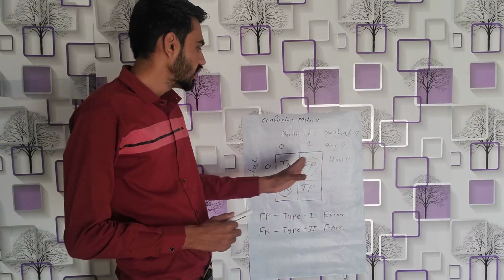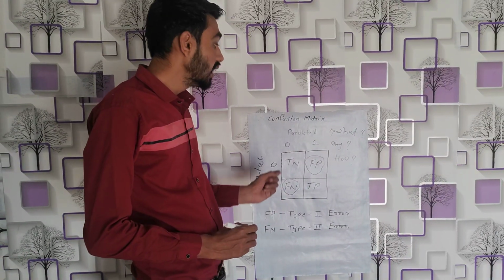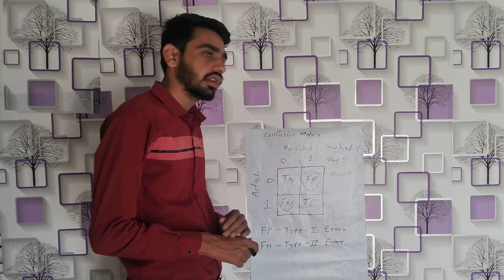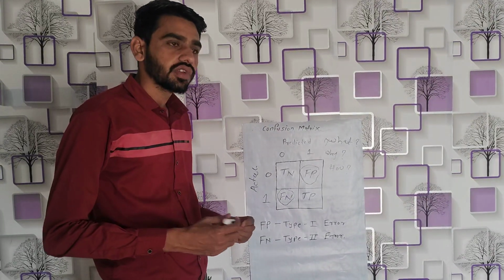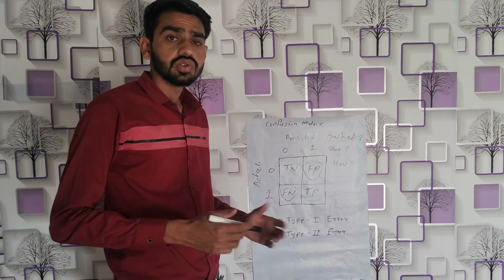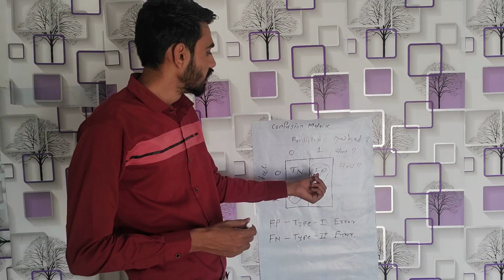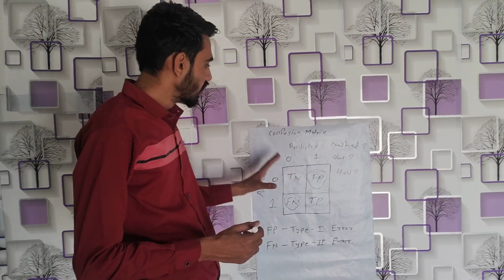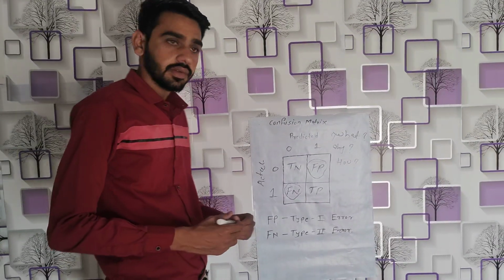It looks very simple, but it's very important and very related to real world data and real world problems. When we are using machine learning to solve real world business problems, a single wrong result may cause a loss of a large amount. So it's very important to talk about this and to reduce these terms. Basically, this is all about the confusion matrix. Okay, we will revise everything in that case.